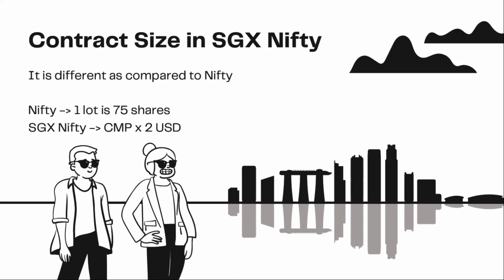Suppose if Nifty moves up by 200 points, then the profit will be 200 rupees per share. Means total profit will be 200 into 75, which is 15,000 rupees in India. But if SGX Nifty moves up by 200 points, then the profit will be 200 into 2, which is 400 USD per contract.